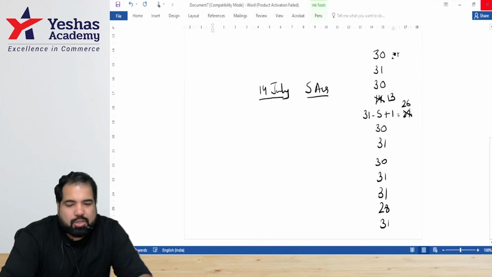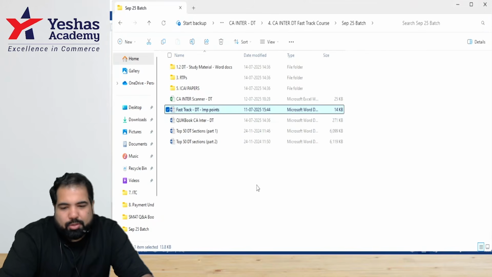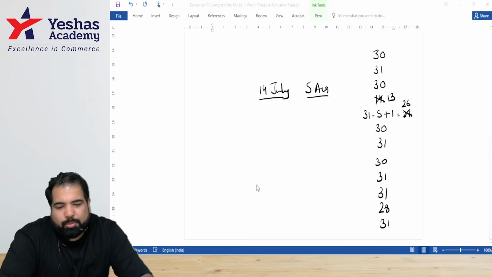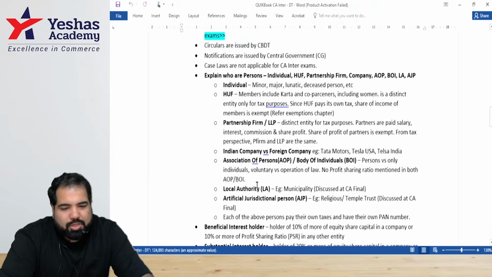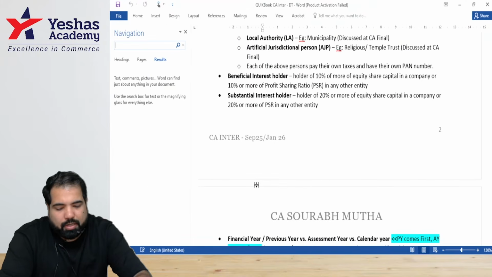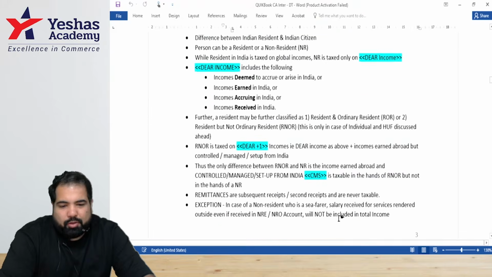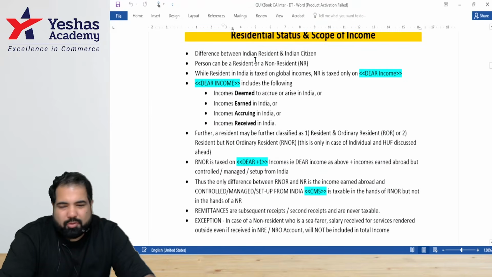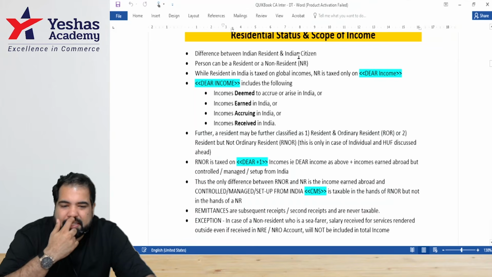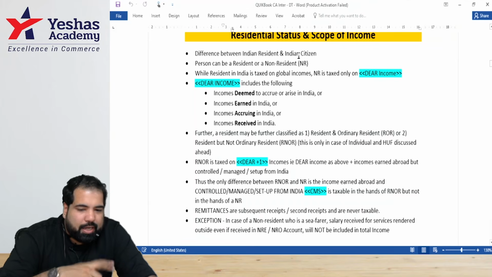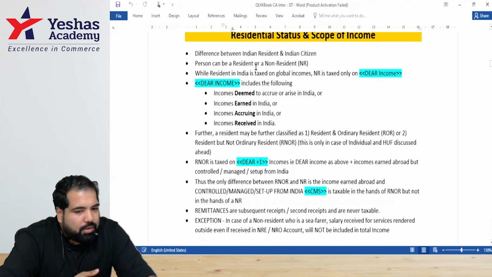All right. So this is something that will be shared with you. This is the quick book. If you had to do this chapter from this quick book here, just check for section 6.1. All right. I don't know if you've seen this quick book, but this quick book is just a very quick summary, guys. Who is an Indian resident and citizen, guys? Citizen is someone whose passport is Indian. Person can be a resident or non-resident. Resident is taxed on global income. Non-resident is only taxed on Indian income. Guys, this is Indian income.